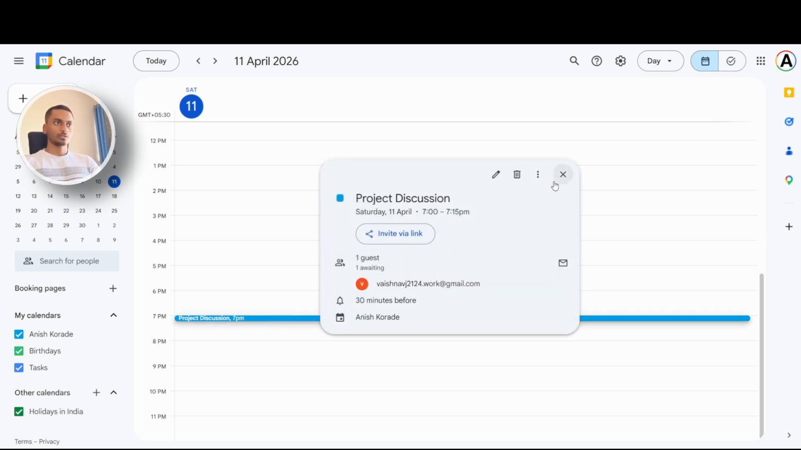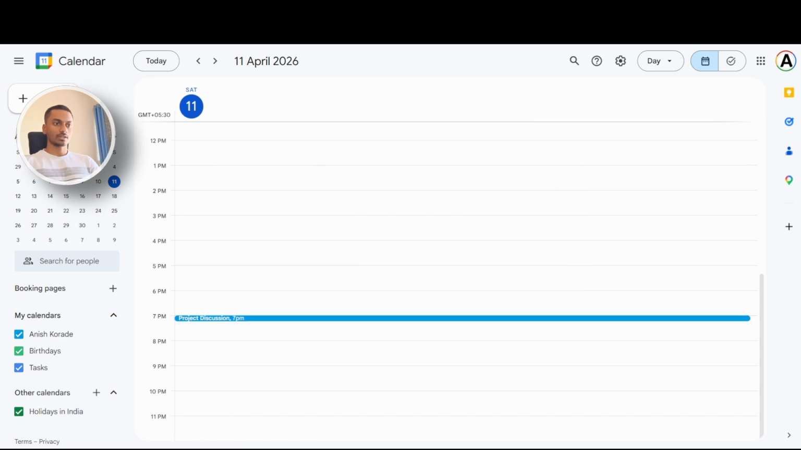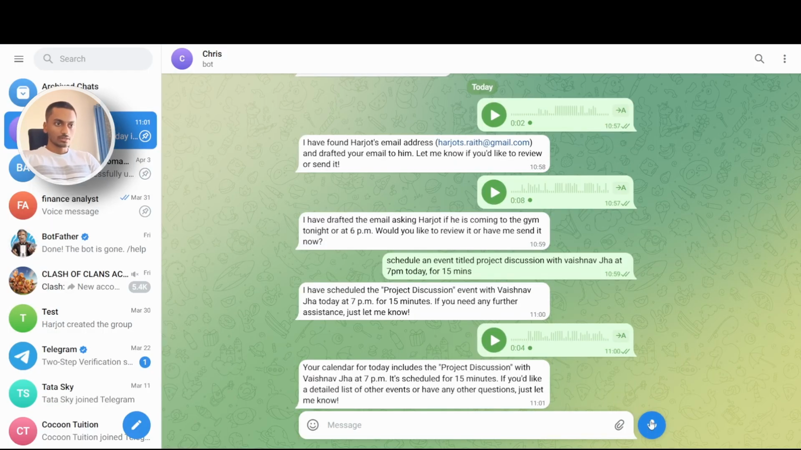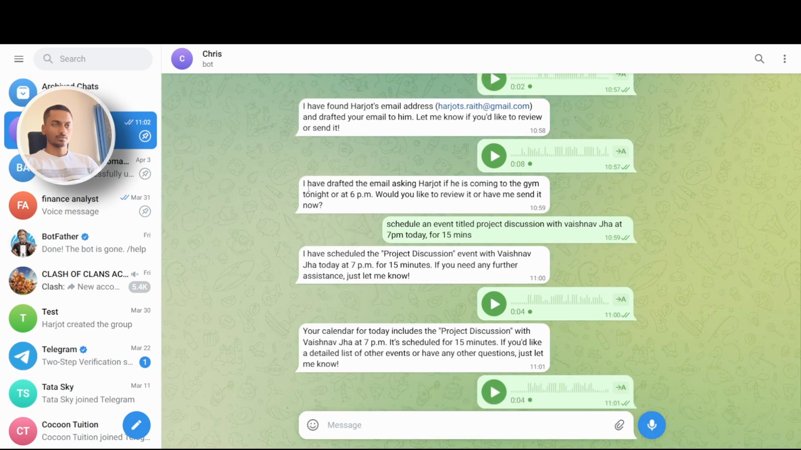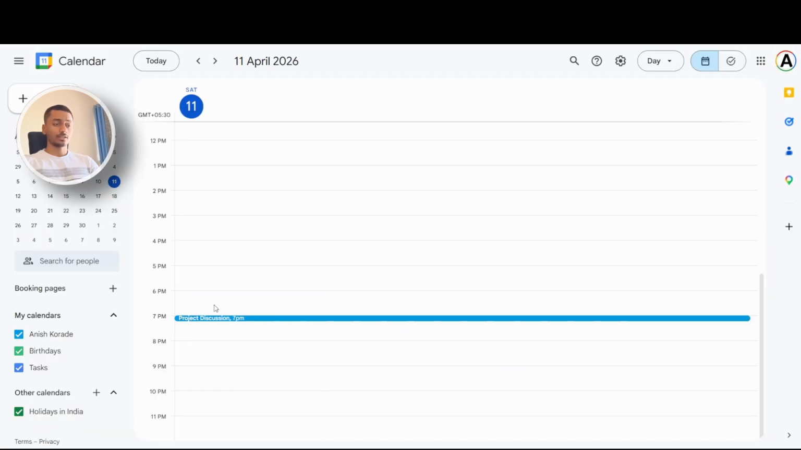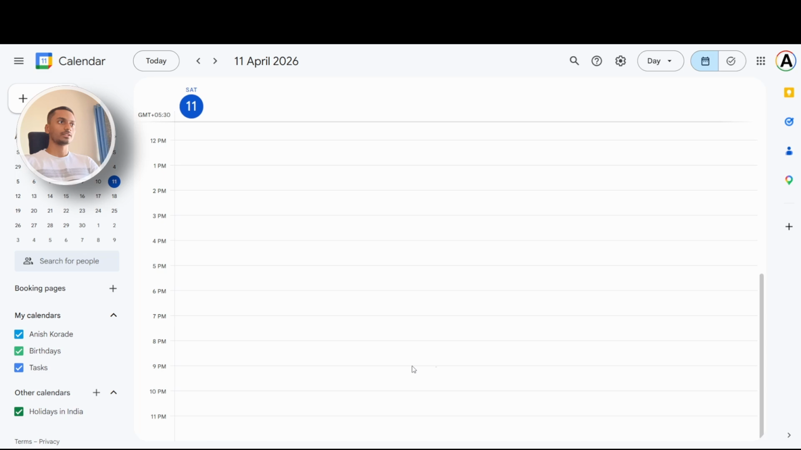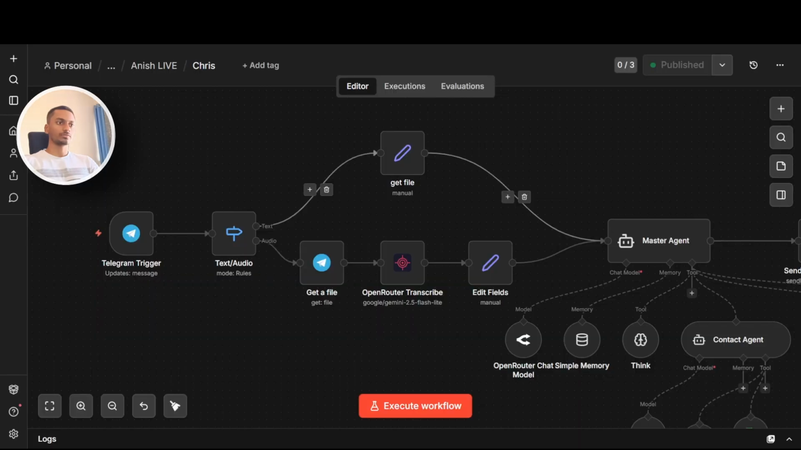That's great. Now finally, let's ask the bot, can you just delete that event? Chris, can you just delete that event today at 7 p.m.? Let's see in real time if the event is getting deleted. Alright, the event got deleted. That's great. Also, we received a notification.